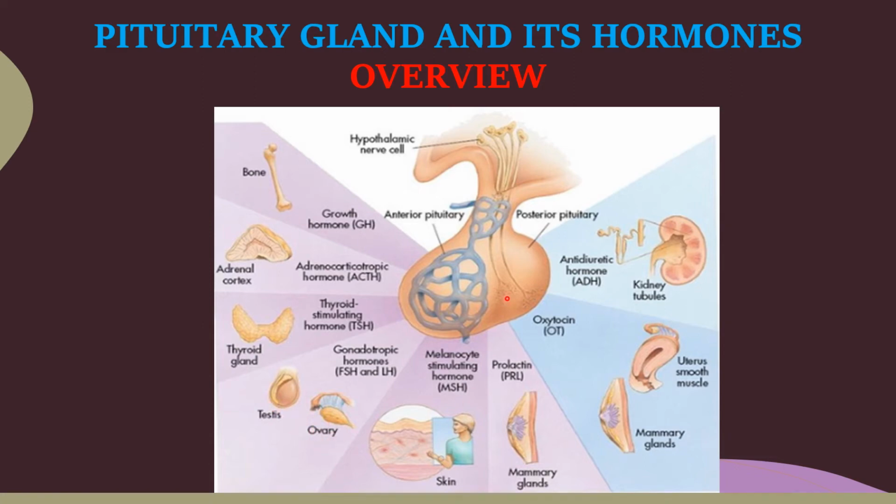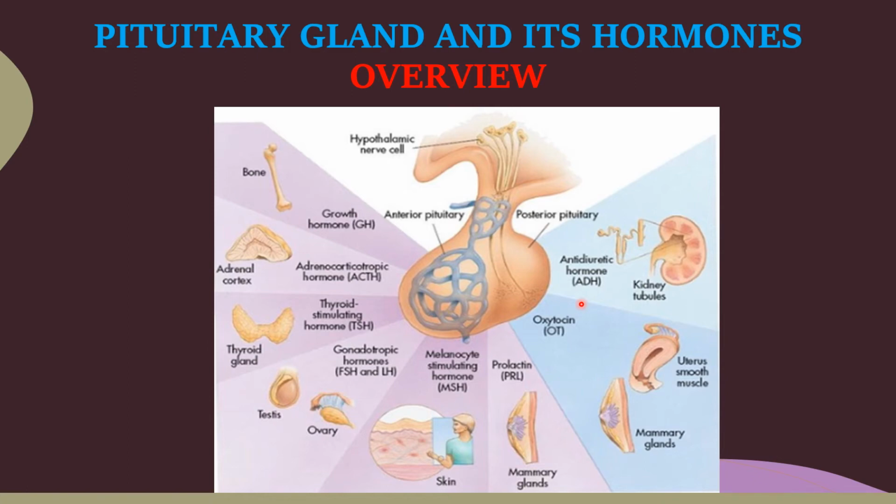Then another lobe, the posterior pituitary lobe, produces two major hormones. The anterior pituitary lobe produces four major hormones, but the posterior pituitary lobe produces two major hormones, oxytocin and vasopressin, another name of vasopressin, that is ADH, antidiuretic hormone.